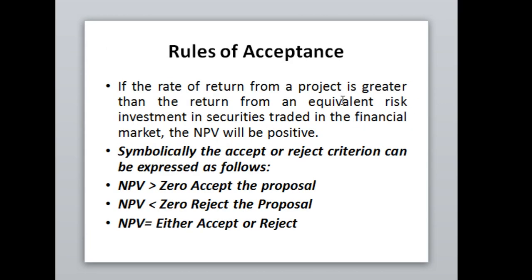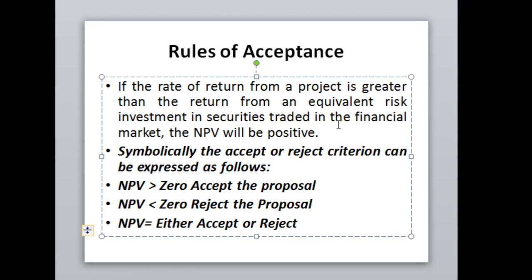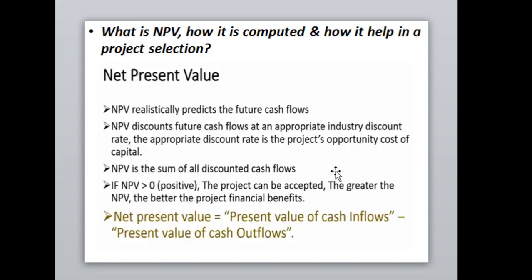The rule of acceptance of whether the business or the proposal is to be accepted or rejected is very simple. Symbolically we can say, if the net present value calculated is greater than 0, definitely you can accept the proposal. If the net present value is less than 0, you can reject the proposal. Otherwise, if the net present value is equal to 0, definitely it is up to you. You have to take your wise decision, either the project is to be accepted or rejected.